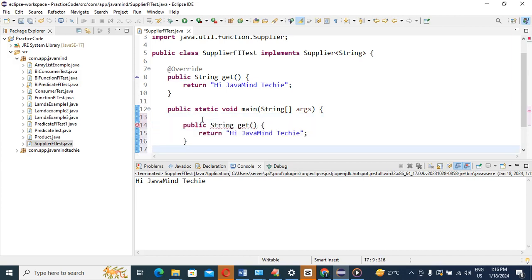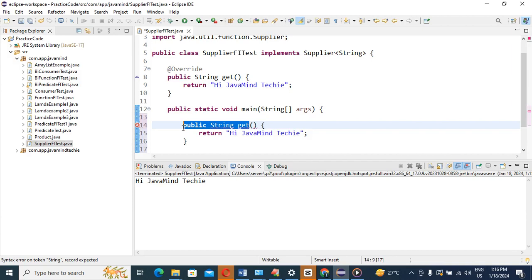We know very well that for a lambda expression we remove the name and prefix. As I already mentioned in the first video, we don't need the modifier, return type, or the method name. So that's why I am going to remove them.